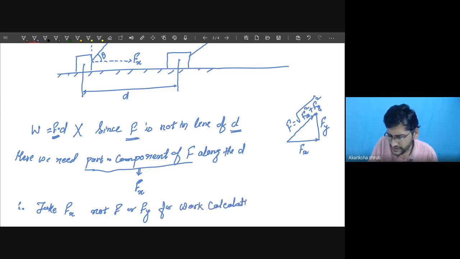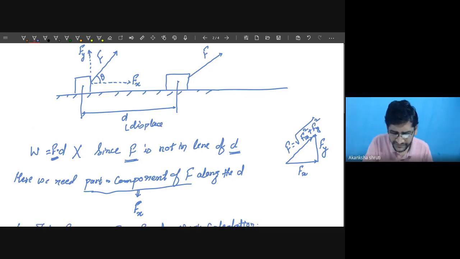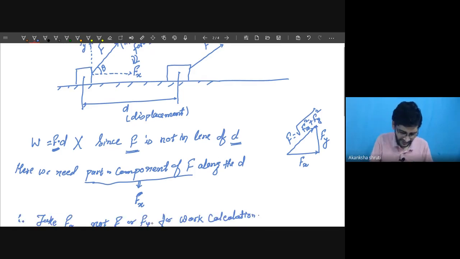It is important to understand. By applying this, we can determine the work done very easily. Otherwise, if you are not understanding, you will have to mug up. So, a student, if the force is there at some other angle than the displacement, then we need to take the part of the applied force in the direction of displacement. So this applied force in the direction of displacement is taken as Fx. So we need to take this Fx.